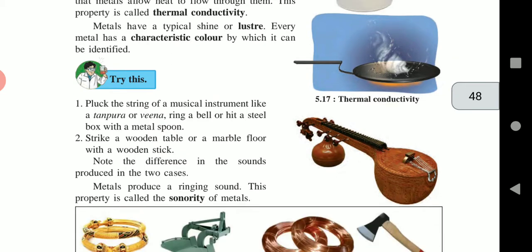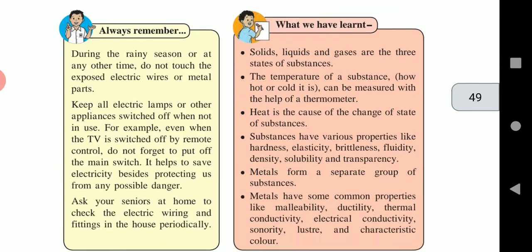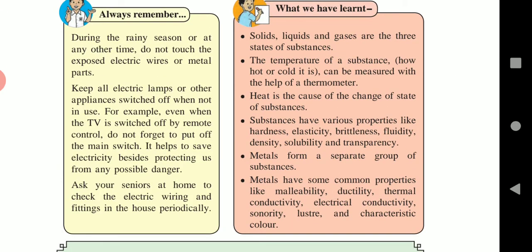Always remember, during the rainy season or at any other time, do not touch exposed electric wires or metal parts. Keep all electric lamps or other appliances switched off when not in use.